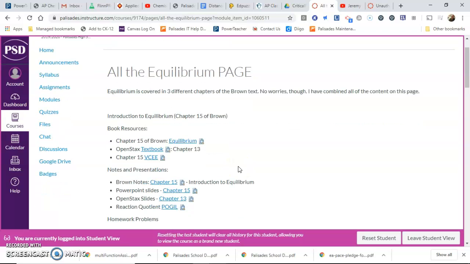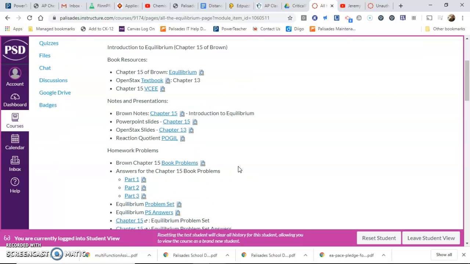This is chapter 15, 16, and 17 of the Brown Book. When you're finished with all of your assignments that you wanted to get graded for the third marking period, this is where you're going to go. You're going to say, okay, what of this is unfamiliar to me? And then you're going to click around on it.